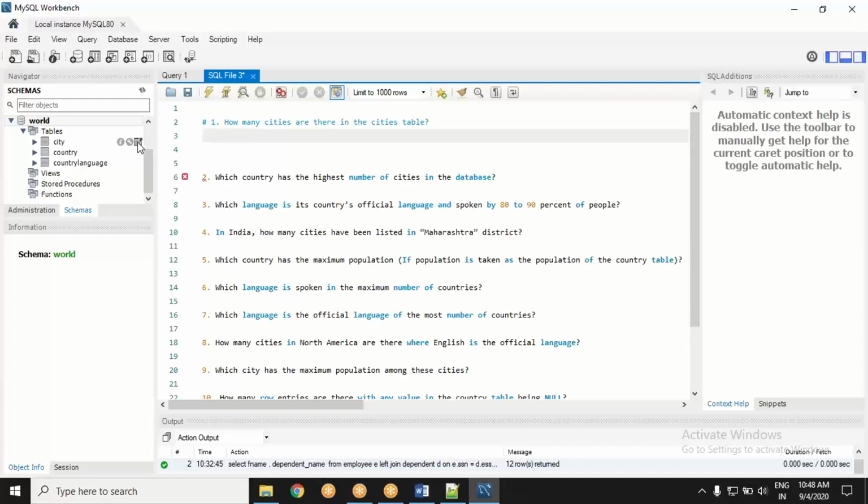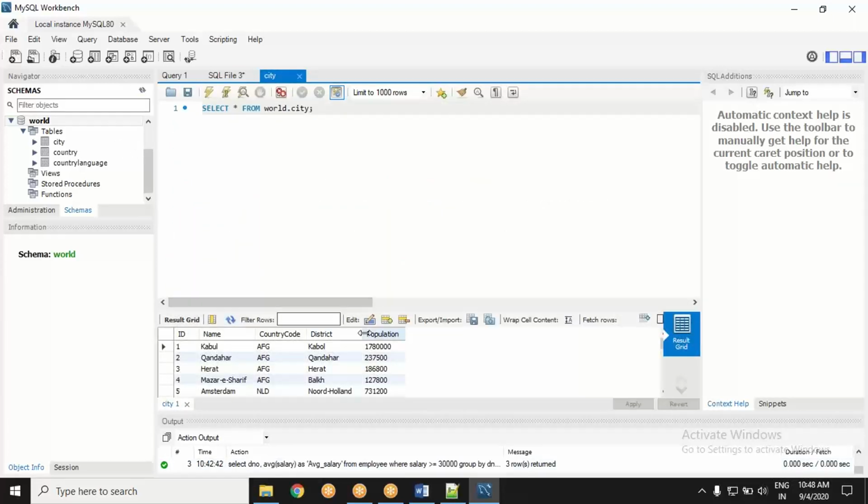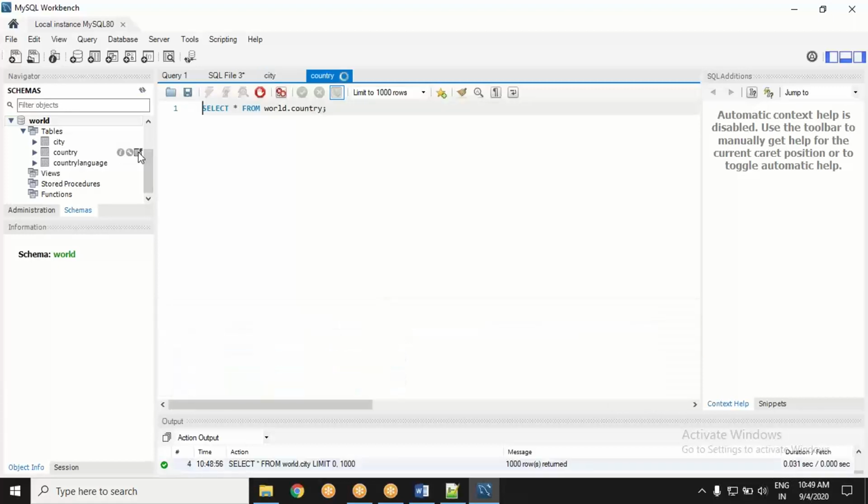How many cities in the city table? So, well, you can take the feel of the data set at hand. What is this data talking about? It is an ID column. I think it is one primary key. Then there is city name, country code, district, and the rough population. So this is the city table.